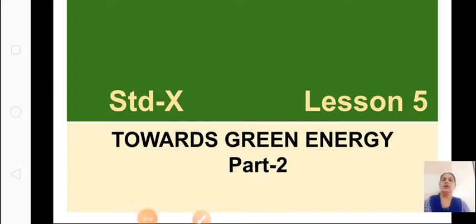Today we are going to continue lesson number 5, Towards Green Energy. We have already started the lesson and we saw about energy production. To generate electricity based on electromagnetic induction, we need a generator. To rotate the generator, we need a turbine. To drive the turbine, we need some energy sources. Based on the energy sources, we have different types of power generating stations.